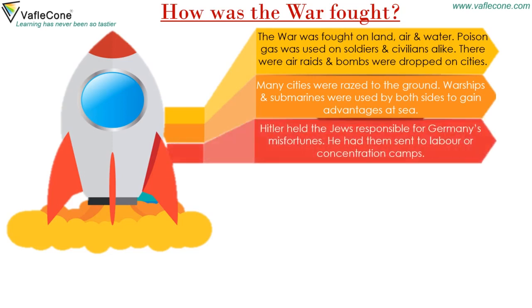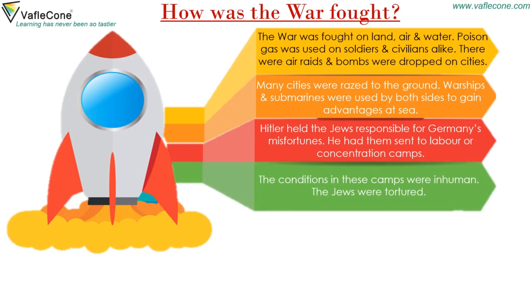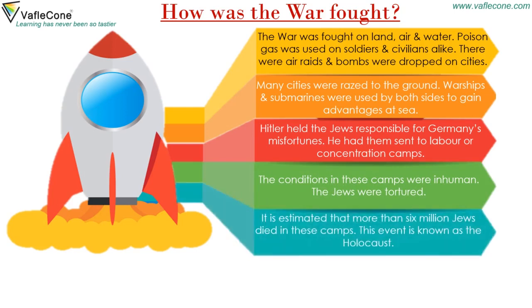Hitler held the Jews responsible for Germany's misfortunes. He had them sent to labor or concentration camps. The conditions in these camps were inhuman. The Jews were tortured. It is estimated that more than 6 million Jews died in these camps. This event is known as the Holocaust.